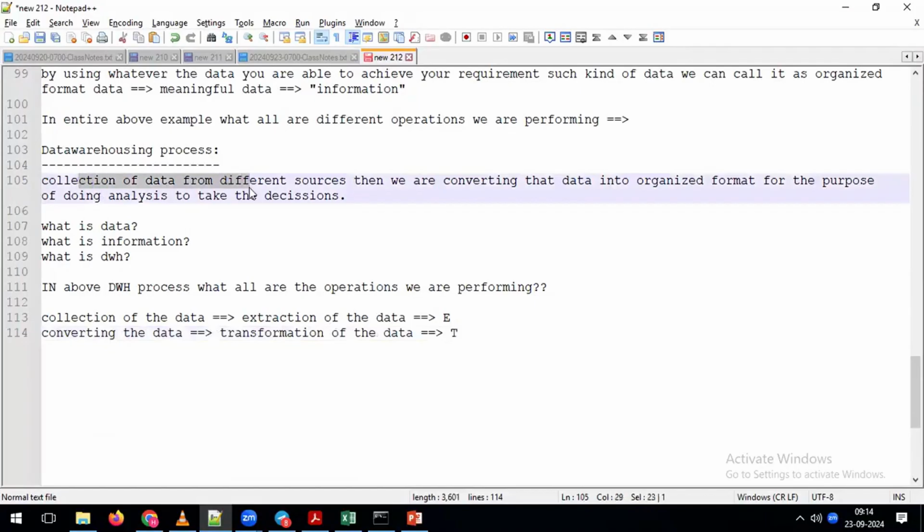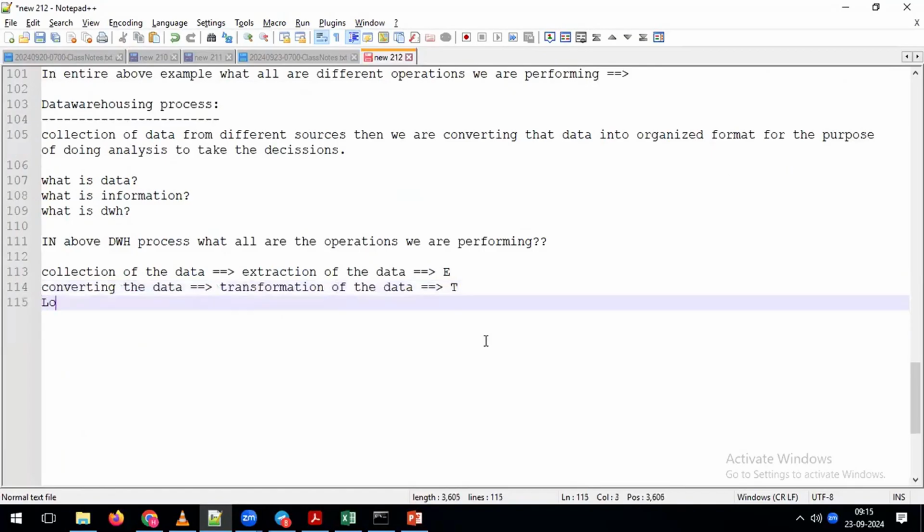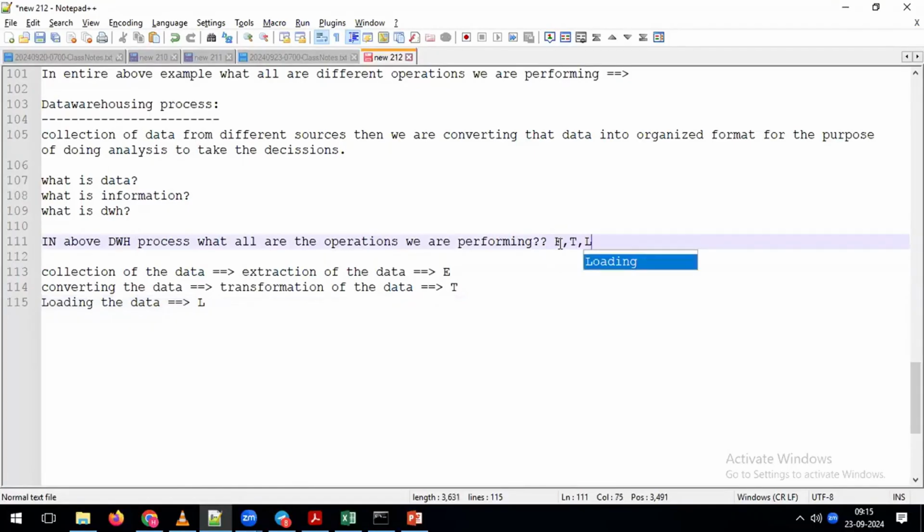Step one, collection of the data. Then we are converting the data, and that conversion we call transformation. After that, the final operation is loading the data, and that operation we call L for loading. Indirectly, in this data warehousing process, you are going to perform extraction, transformation, and loading operations. ETL operations we perform as part of our data warehousing process.